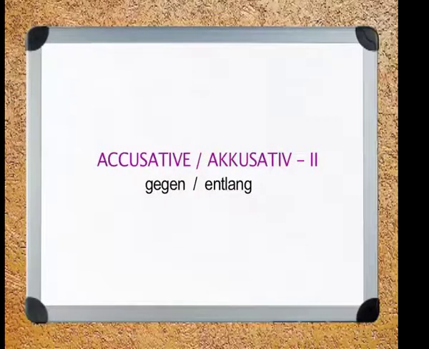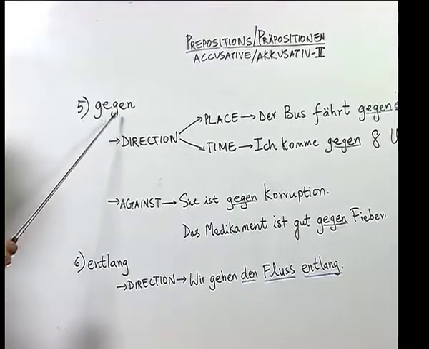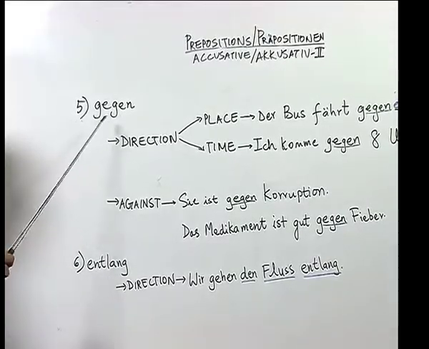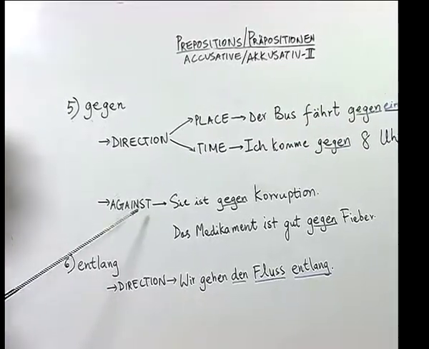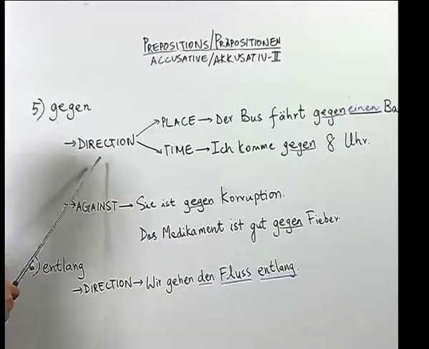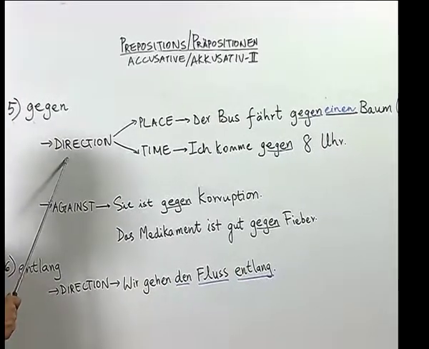If you remember, in the previous session we did prepositions and we did certain accusative prepositions. In this segment also we are going to do the accusative prepositions gegen and entlang. As you know, prepositions have different meanings in different contexts, and just like that, gegen has also got different meanings. Now, let us look at the meaning for the preposition gegen.